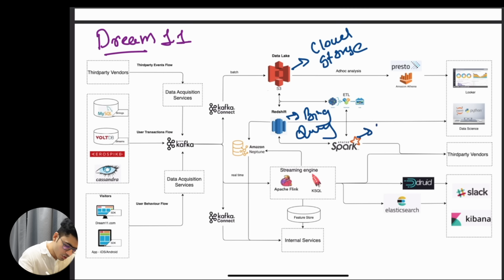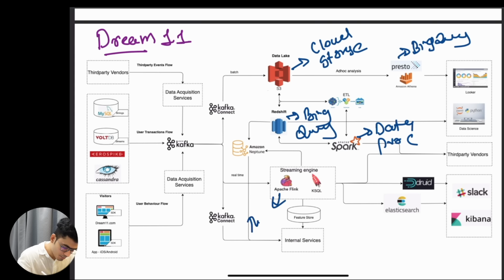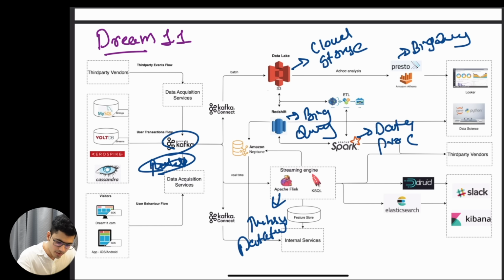I can put Dataproc here. I can also put BigQuery here if I want. For the streaming engine, I can put Pub/Sub and Dataflow. For Kafka, I can put Pub/Sub, but I'll go with Kafka. Kafka is best. Looker is good. Everything else seems fine. So I can also convert my AWS architecture to GCP. The performance might be different, the costing might be different, the UI might be different, the integration might be different, but I can do that.